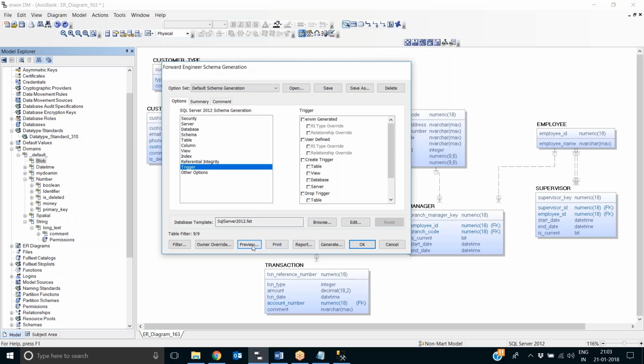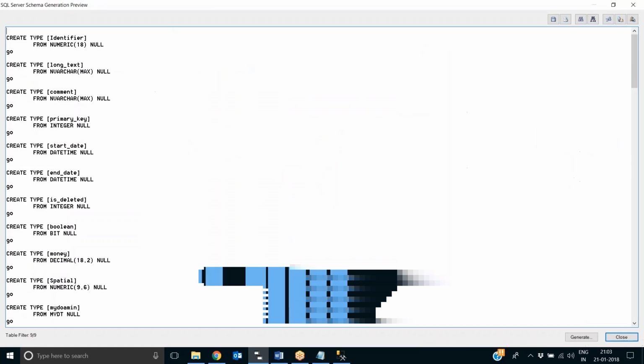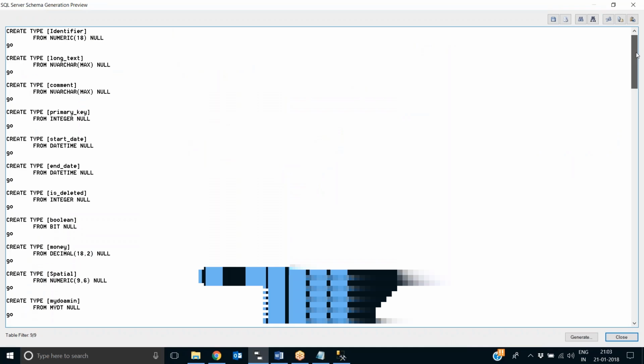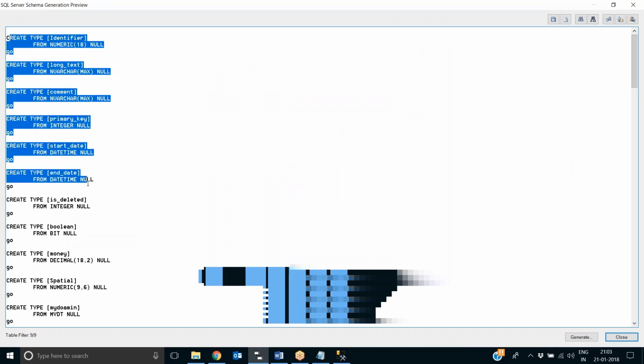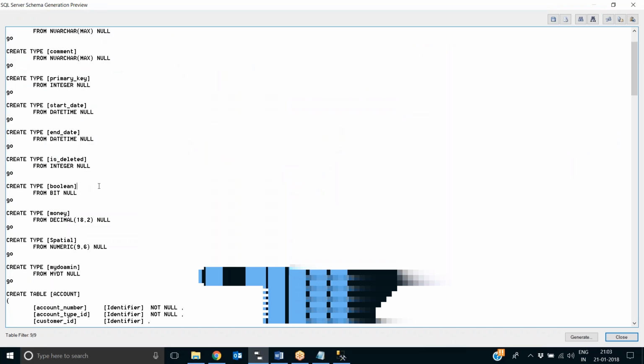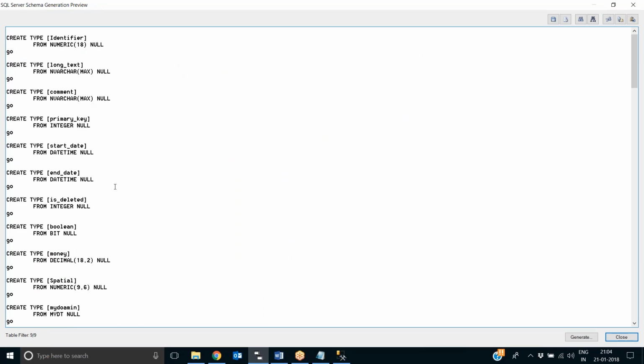Then I'll click on preview. See, we have a lot of create type statements. The basic domains, string, integer, date, are called built-in domains, so you will not find them here. But the remaining domains that we had created, you will find all of them created as type objects.